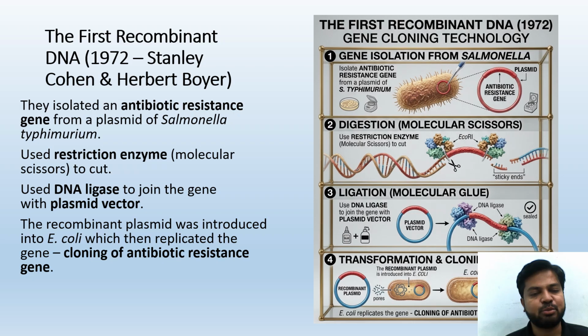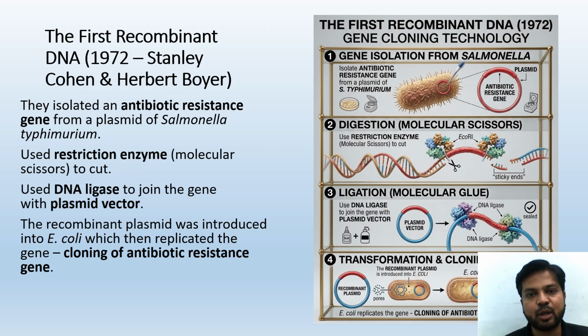They isolated an antibiotic resistance gene from a plasmid of Salmonella typhimurium. So from a bacteria called Salmonella typhimurium, they isolated an antibiotic resistance gene from a plasmid, and then they used a restriction enzyme, a molecular scissor, to cut it. They used a DNA ligase to join the gene to the plasmid vector. The recombinant plasmid was introduced into E. coli, which then replicated the gene, cloning the antibiotic resistance gene.